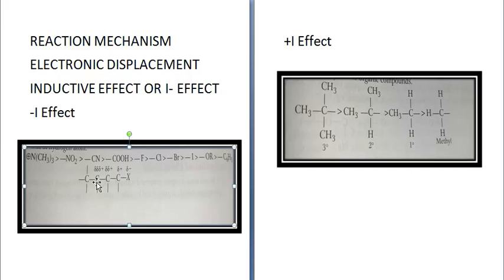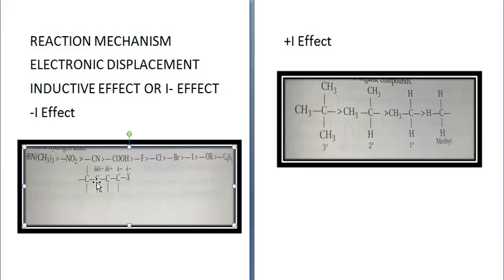Another thing is, greater the distance of the electronegative atom or group of atoms from the substituent in the carbon chain, lesser will be the minus I effect and smaller will be the acidity. So, it has an impact on acidity.